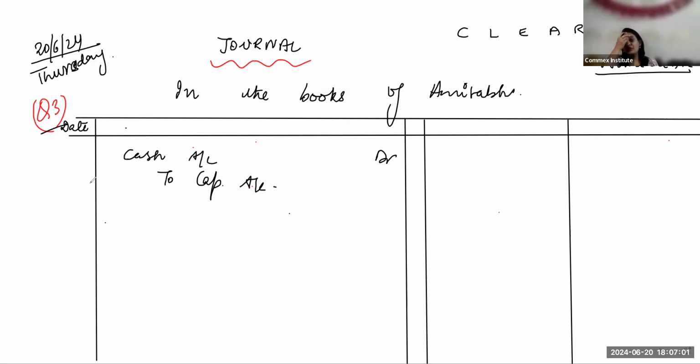Okay, and please write the full forms in your school. When you're practicing questions, if you're writing short forms, it's fine. In school, the teacher will just cut it down. So please get into the habit of writing full forms only. Cash account, debit to capital account. No, debit and credit, these are the standard short forms, okay? Debit and credit. Even account, you can use A/c, A/sheet. This is acceptable.